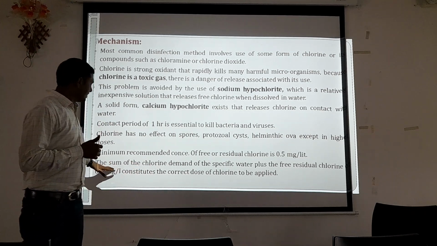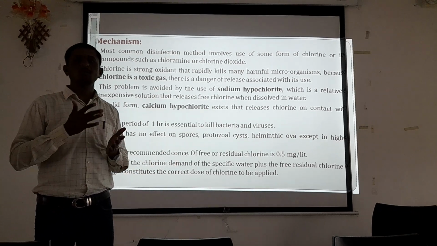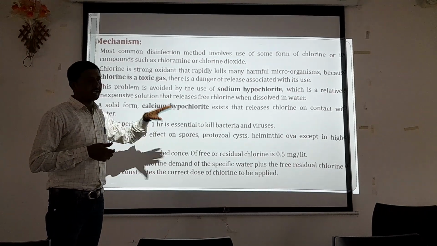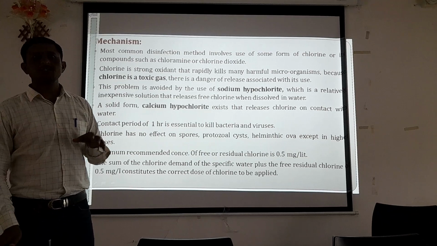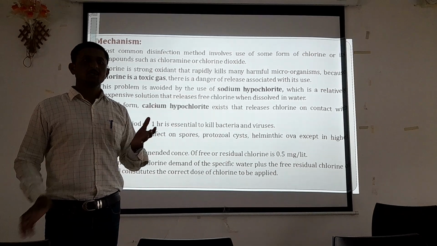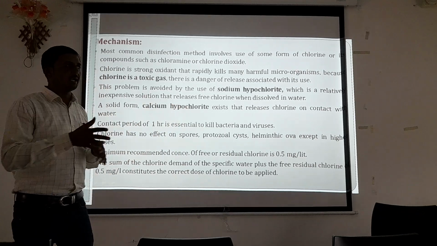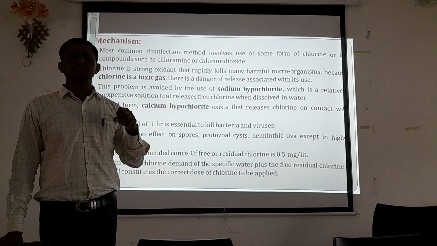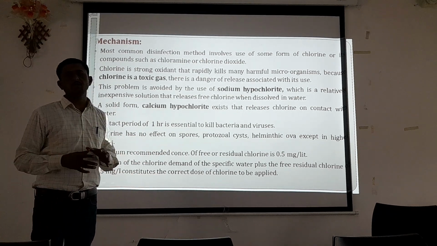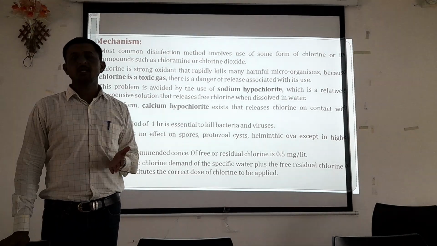Chlorine demand is the amount required to kill all the live forms of microorganisms, and residual chlorine is what remains in the water after fulfilling that demand. The sum of the two is the chlorine dose, which can vary depending upon the number of microorganisms present in the water.